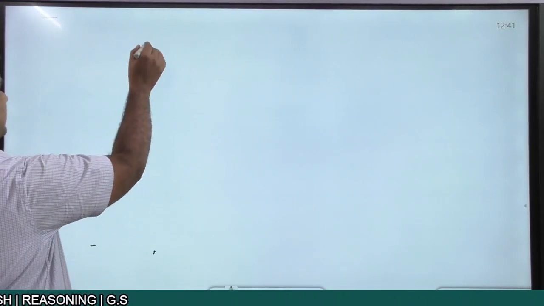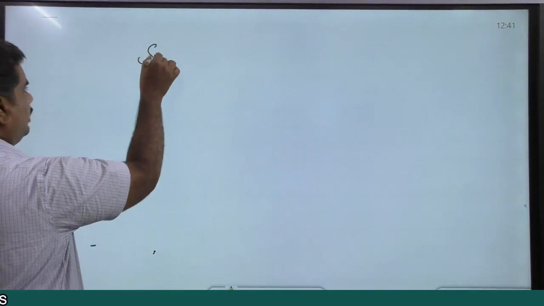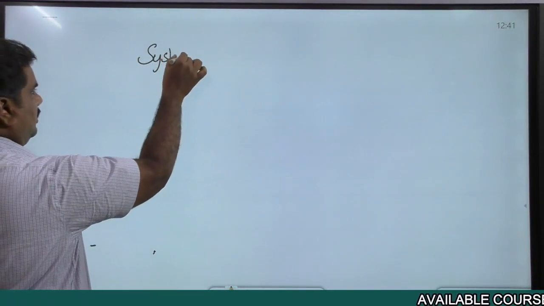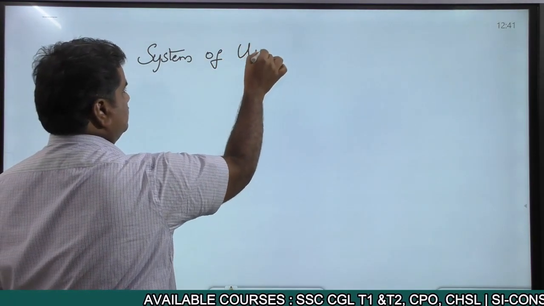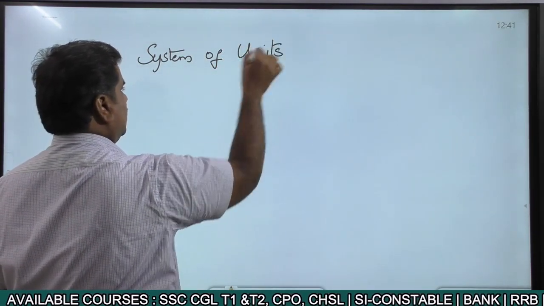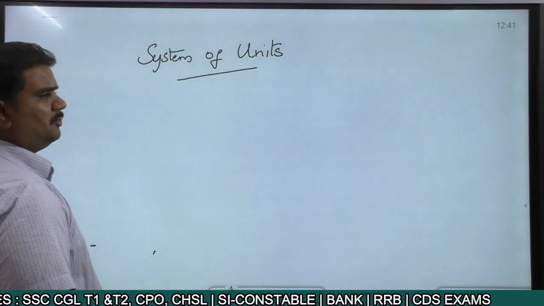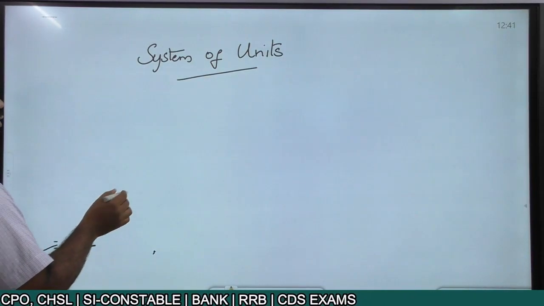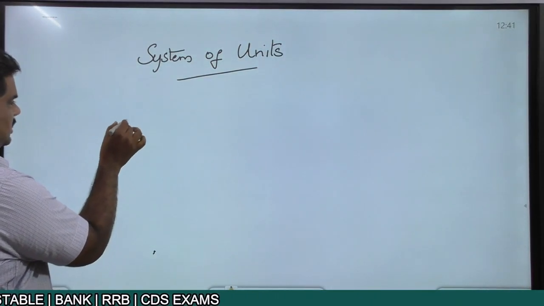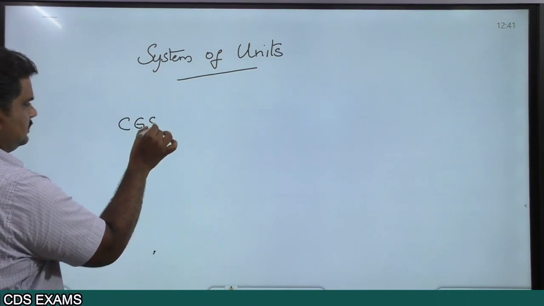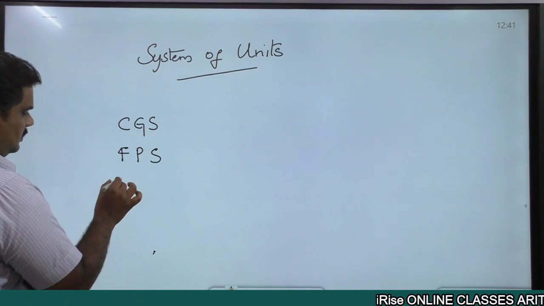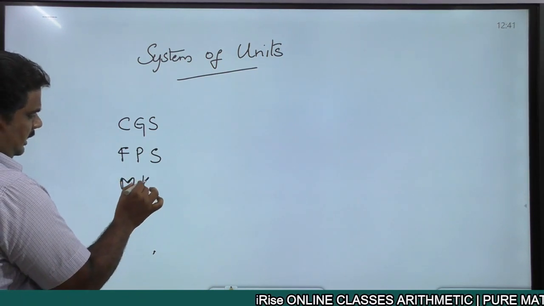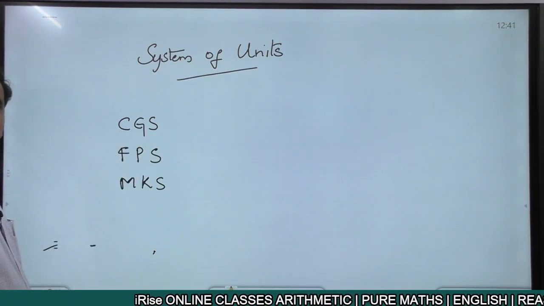So for writing that particular units, we have got a system. That is what we call the system of units. Now in this system of units, basically we have got three different types. One is the CGS system, then FPS system and MKS system.